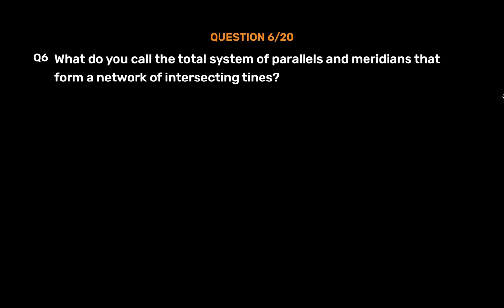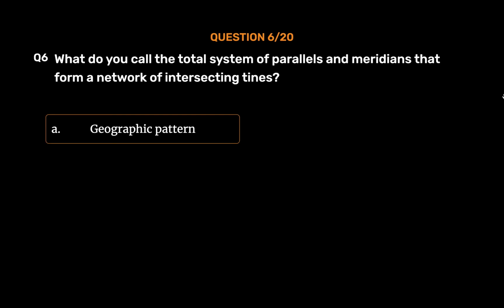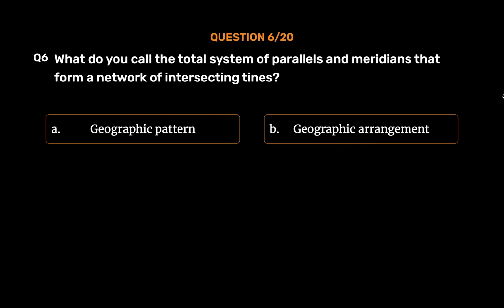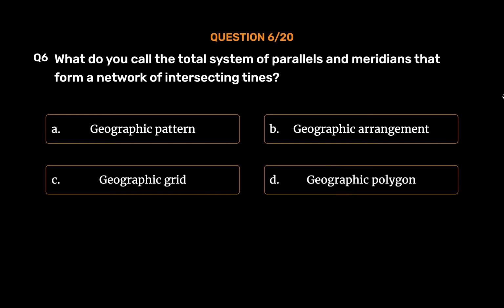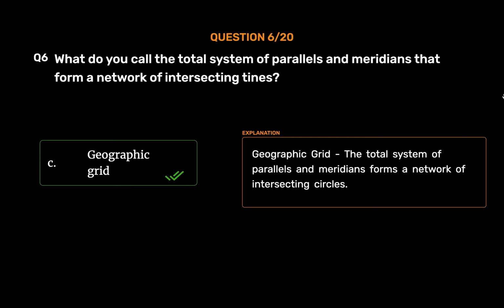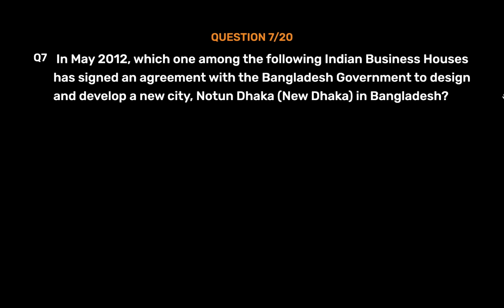Question number 6. What do you call the total system of parallels and meridians that form a network of intersecting lines? Option A. Geographic pattern. Option B. Geographic arrangement. Option C. Geographic grid. Option D. Geographic polygon. The correct answer is Option C. Geographic grid. The total system of parallels and meridians forms a network of intersecting circles.